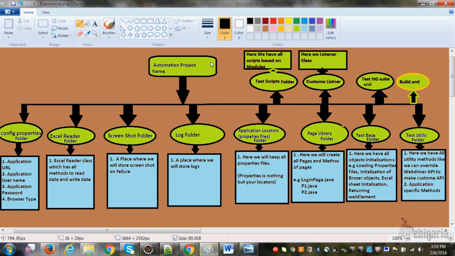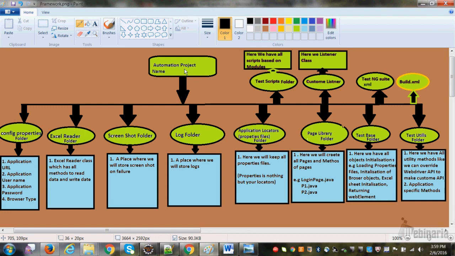See, whatever line you are seeing, that automation project name, right? This is nothing but your project name. How to design a framework? Don't worry, in the clips I will show you. Here just try to understand the concept, it is very important to explain to anybody. So first you have to tell, first would be your application, your automation project name.